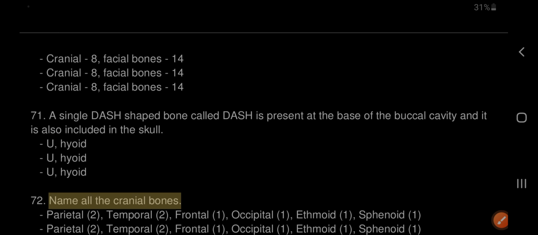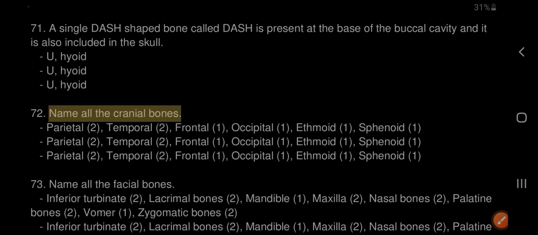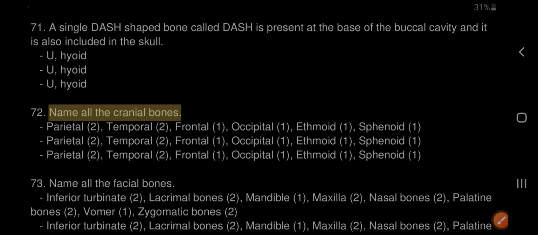72. Name all the cranial bones. Parietal 2, temporal 2, frontal 1, occipital 1, ethmoid 1, sphenoid 1.